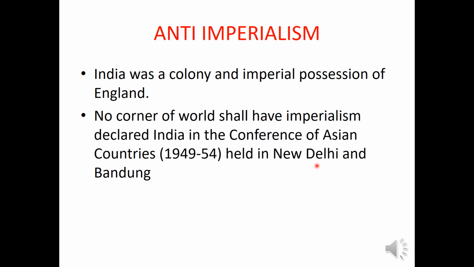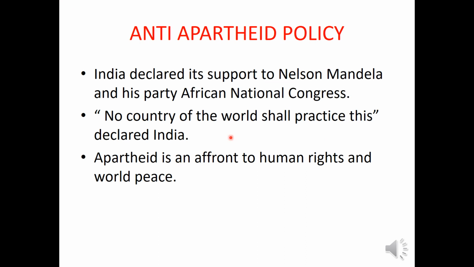Anti-apartheid policy. So what is this apartheid policy? Apartheid is an attempt by a race or people of a particular skin color to subjugate another race of people of different skin color in the name of supremacy. And this was mainly practiced in South Africa. In South Africa, a leader called Nelson Mandela was fighting against this apartheid policy. So India declared its support to Nelson Mandela and his party, the African National Congress.